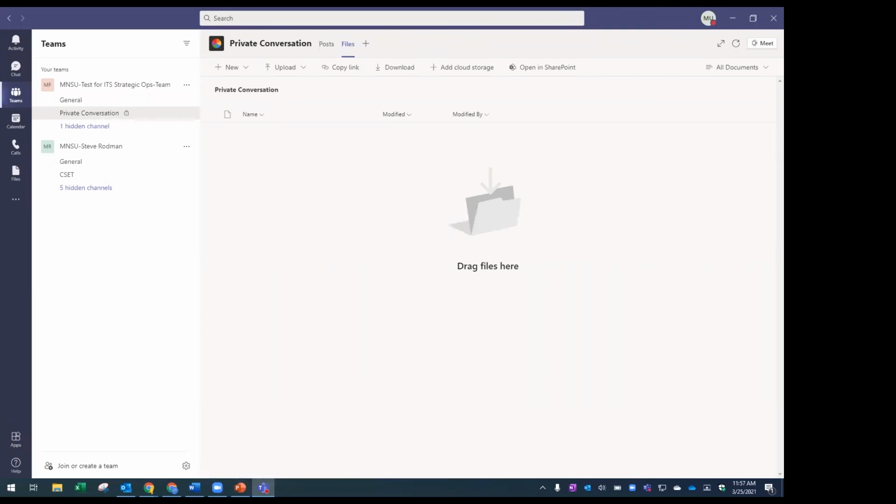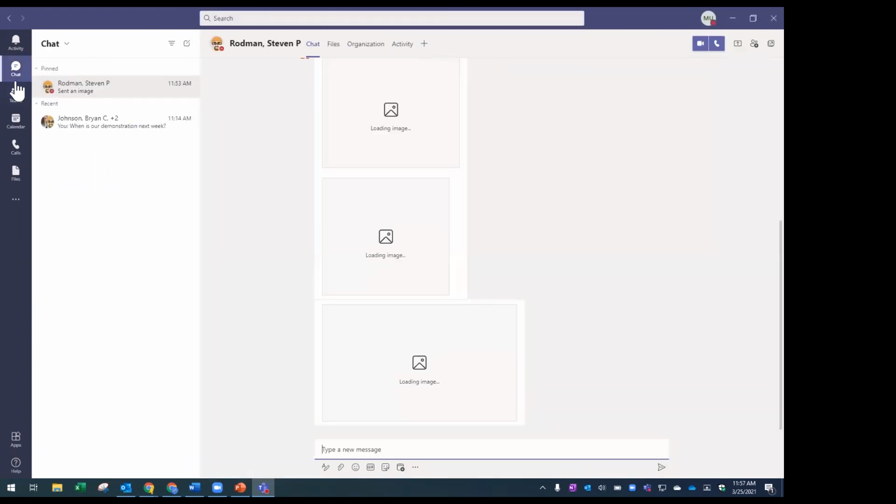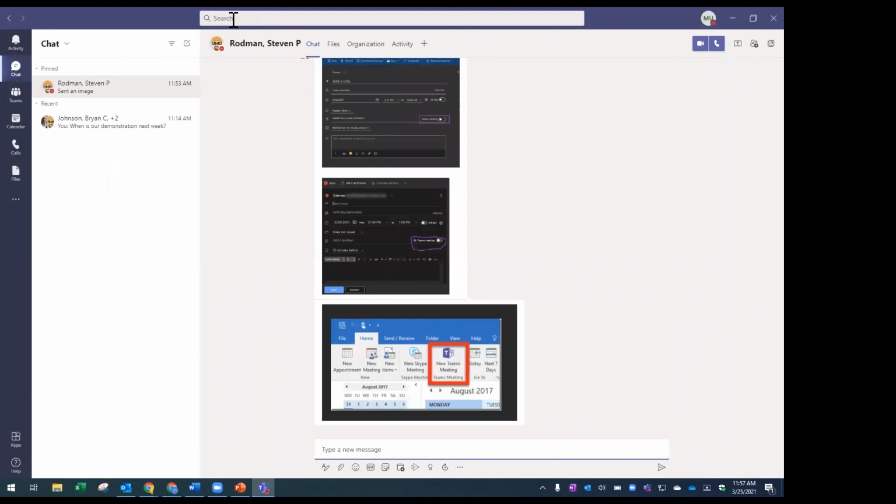All right, was there anything else that we needed to cover or any other questions? I think the last thing that I'd like to touch on real quick is the searching ability. As you get involved in more chats, as you get involved in more Teams, the ability to search and look for keywords or people or teams.